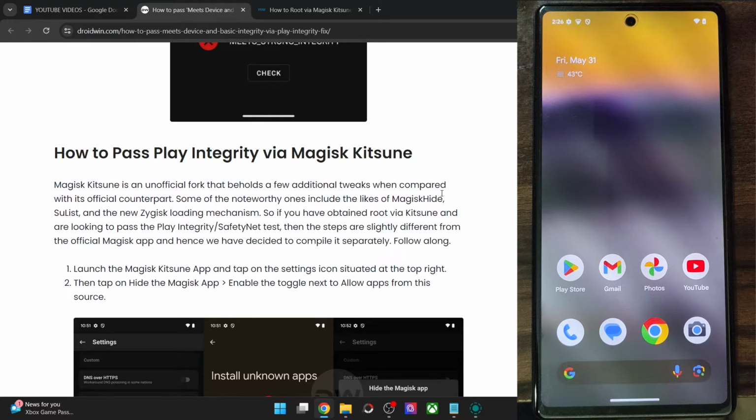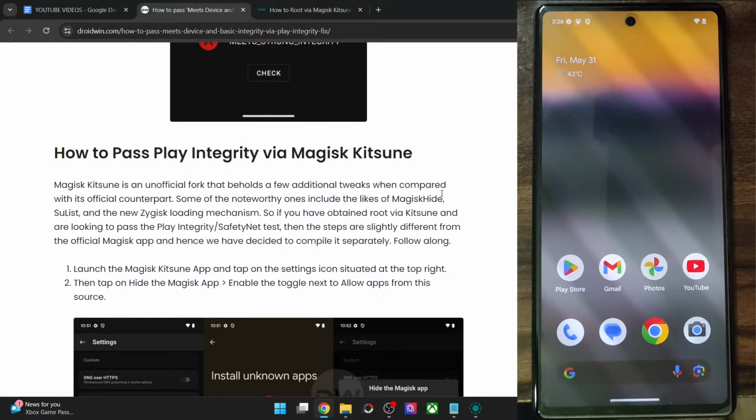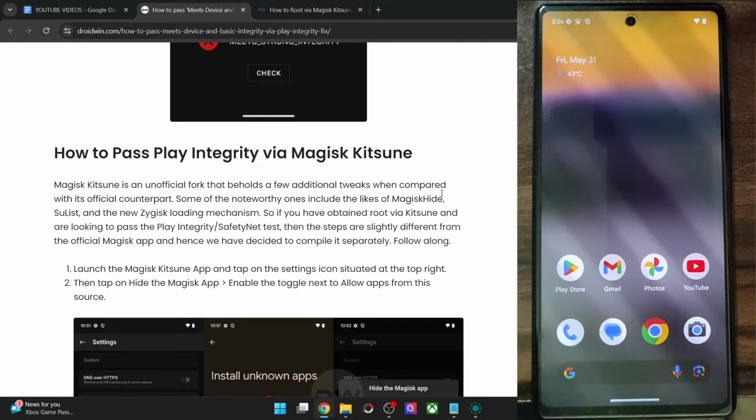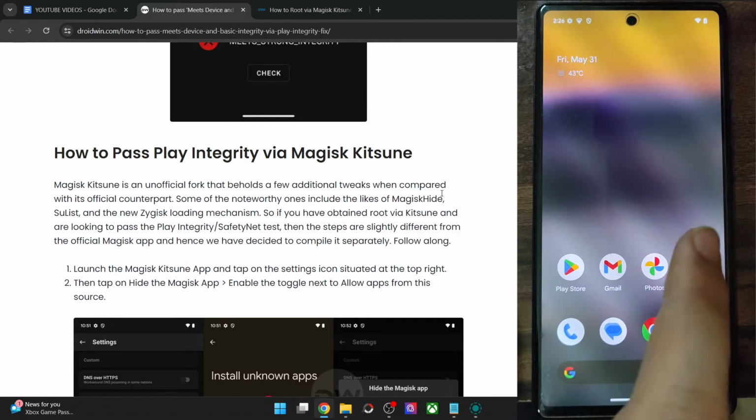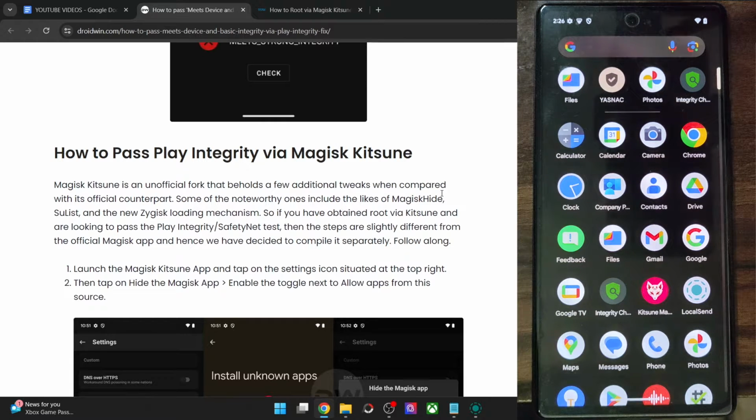Hi guys, this is Sadir from Droidwin.com, and in this video, we'll show you how to pass the Play Integrity as well as the SafetyNet test via Magisk Kitsune app. So as of now, my phone has obtained root via the Magisk Kitsune. I am not using the official Magisk because I had some issues passing the SafetyNet test as well as the Play Integrity test using the official Magisk app.